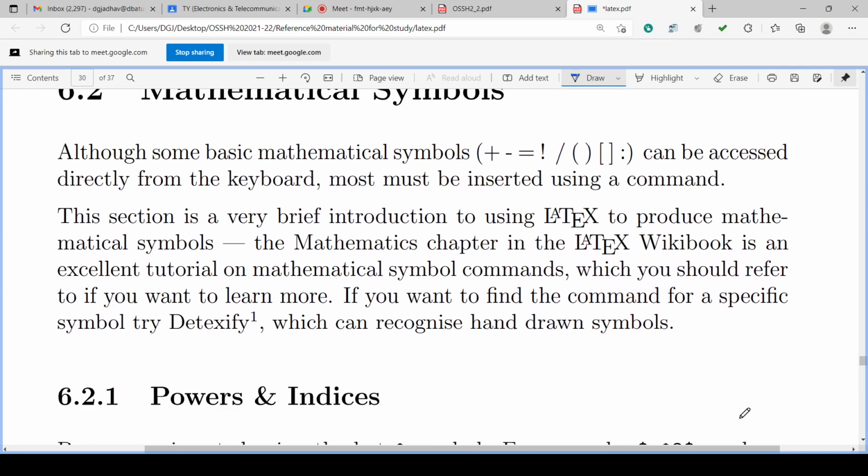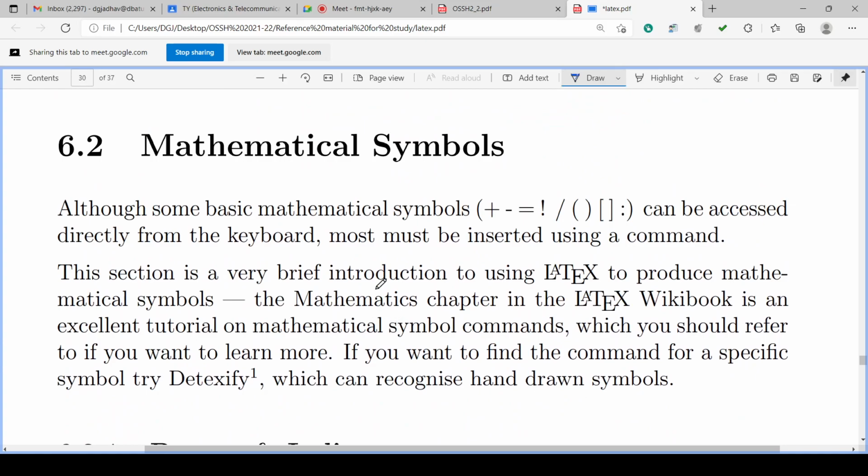Then mathematical symbols are there, like plus, minus, equal, exclamation mark, slash, round bracket opening, round bracket closing, isn't it? Then there will be square bracket opening, square bracket closing.